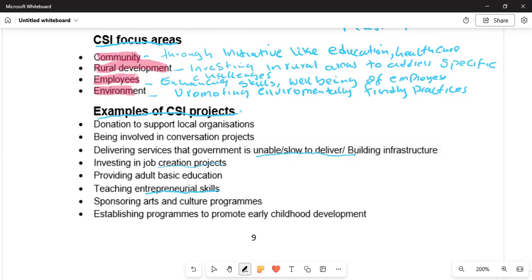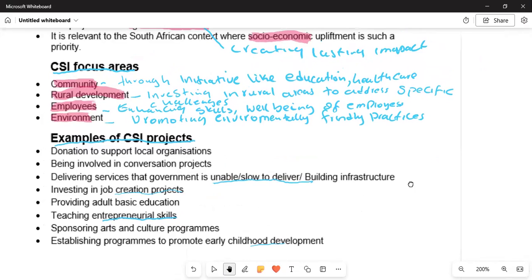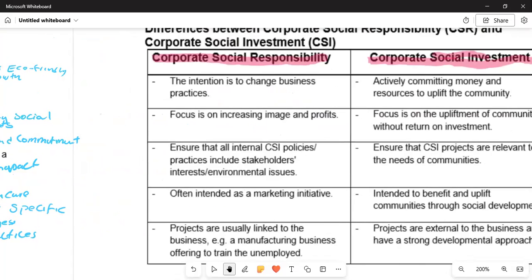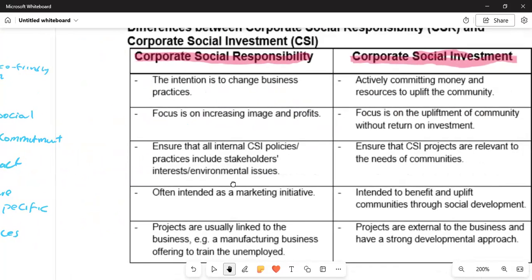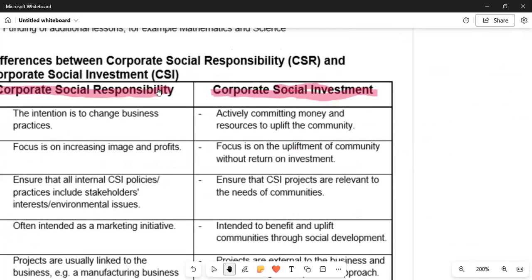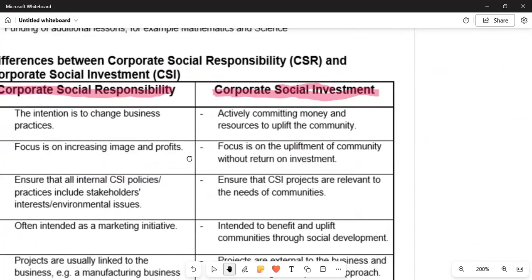Also sponsoring arts and culture programs, and establishing programs to promote early childhood development. So these are the examples of corporate social investment. Now we are to move on. As we are moving on, make sure that you clearly get what we are talking about.